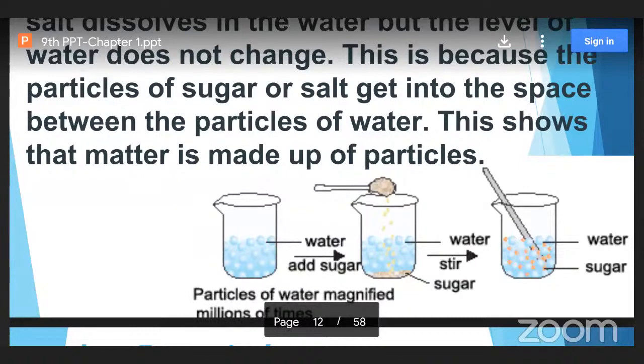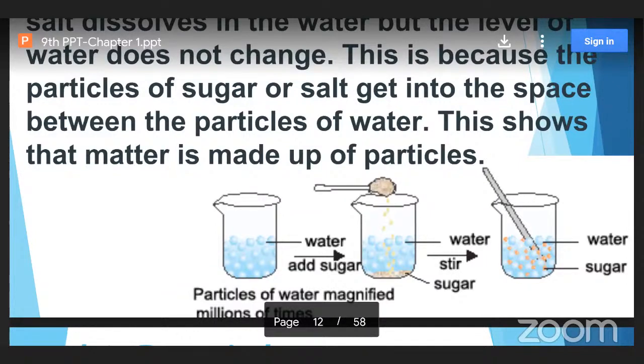Because we are taking water, definitely the molecules of water will be present. Now to that beaker, with the help of a spatula, you are adding some sugar, isn't it? You can look at the figure. Once you add the sugar, those sugar particles go into the empty spaces present between these molecules of water. See how the sugar granules fall into the empty spaces between the particles.